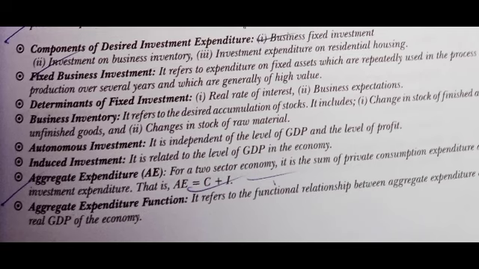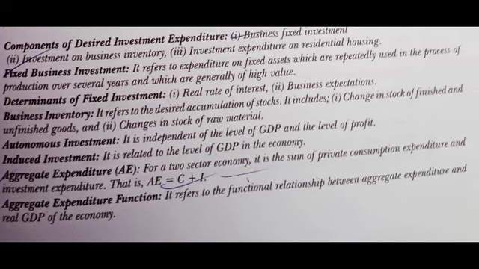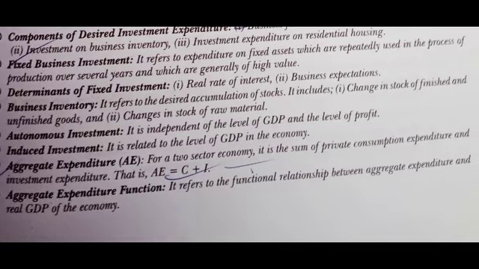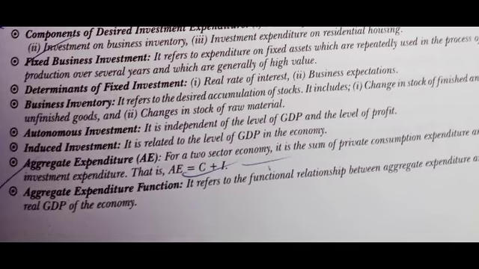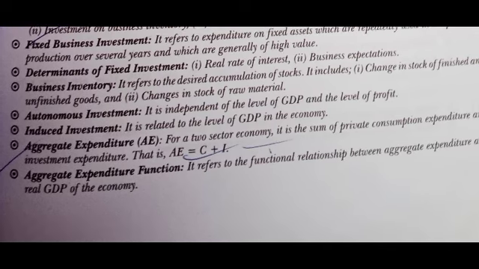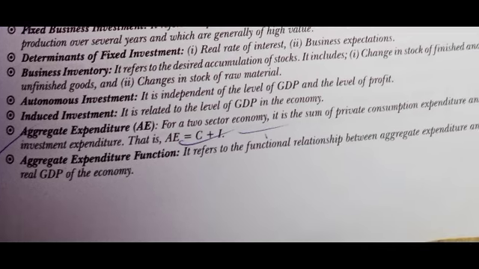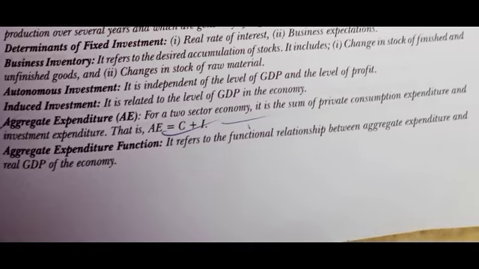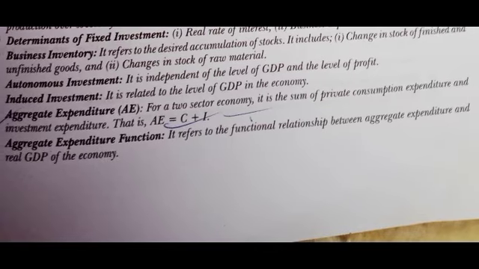Determinants of fixed investment: first, the real rate of interest; second, business expectations. Business inventory refers to the desired accumulation of stocks. It includes change in stock of finished and unfinished goods and change in stock of raw material. Autonomous investment is independent of the level of GDP and level of profit. Induced investment is related to the level of GDP in the economy.